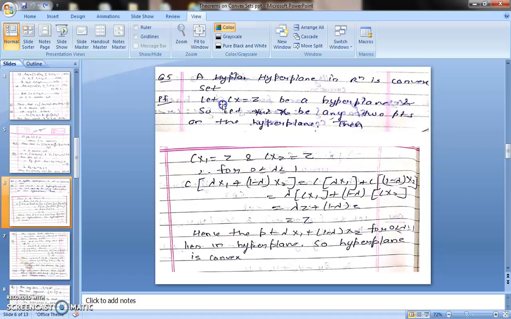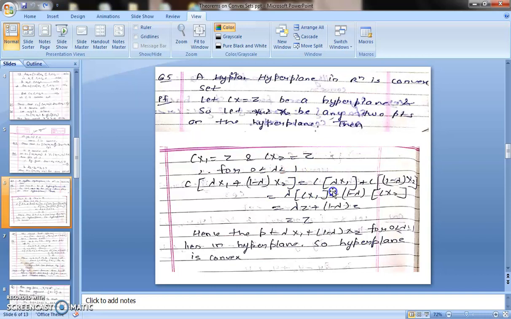We have to show that if we take any 2 points of the hyperplane, the line segment joining these 2 points will also lie on the hyperplane. So let x1 and x2 be any 2 points on the hyperplane. It will be Cx1 equals z and Cx2 equals z. For lambda lying between 0 and 1, we have to show the line segment joining x1 and x2 will also lie in the same set. So I have taken lambda x1 plus 1 minus lambda x2.